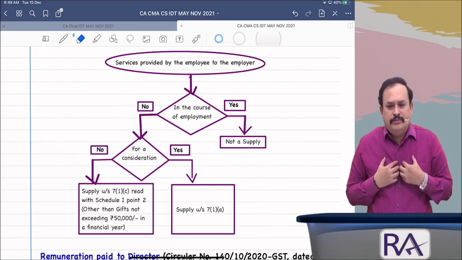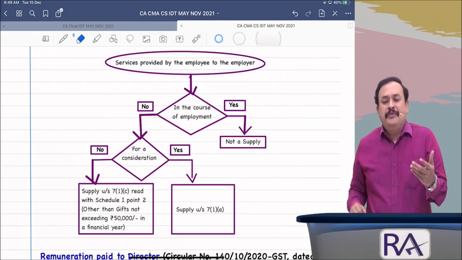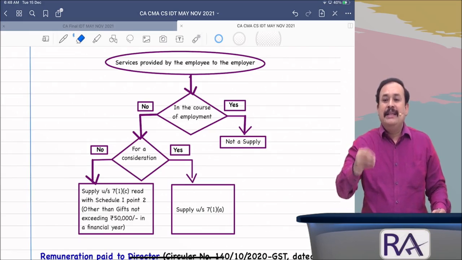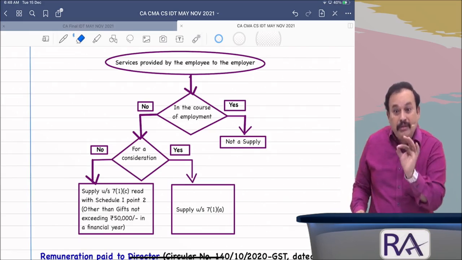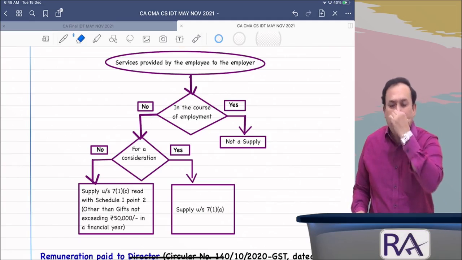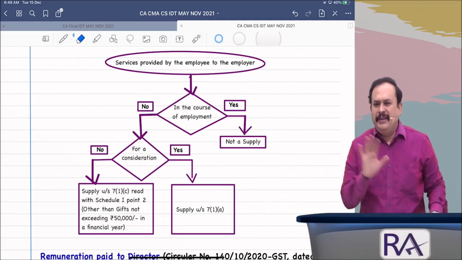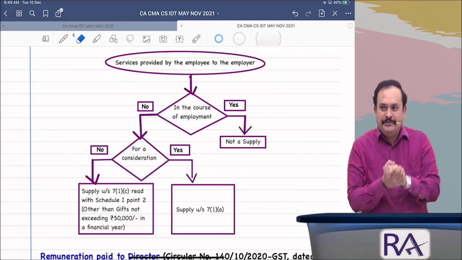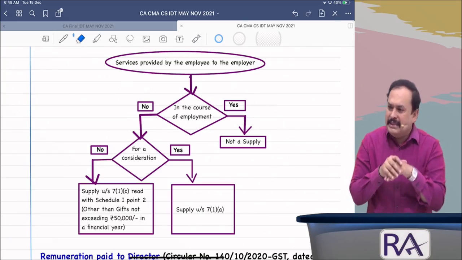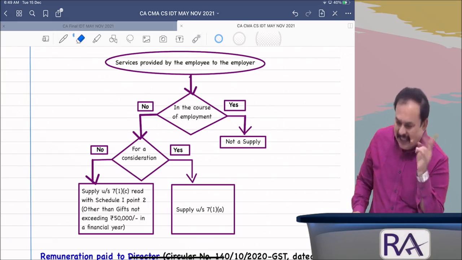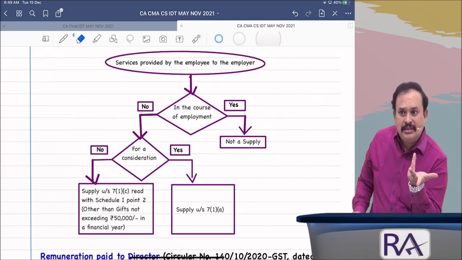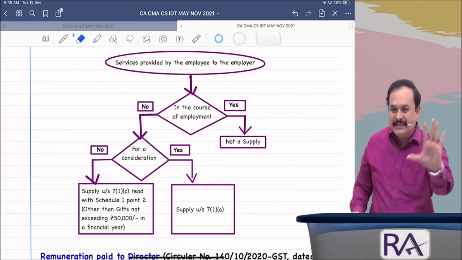By virtue of my education, I am a qualified chartered accountant appointed in a multinational company on part-time basis. Employee on payroll, part-time. In a month, only 5 days I will come as per the agreement. Monthly salary that fellow is going to pay to me. I am a part-time employee only. My salary, 2 lakh rupees per month. In a year, 24 lakhs. Taxable? Supplier? No. Because it is in the course of employment, is it clear?